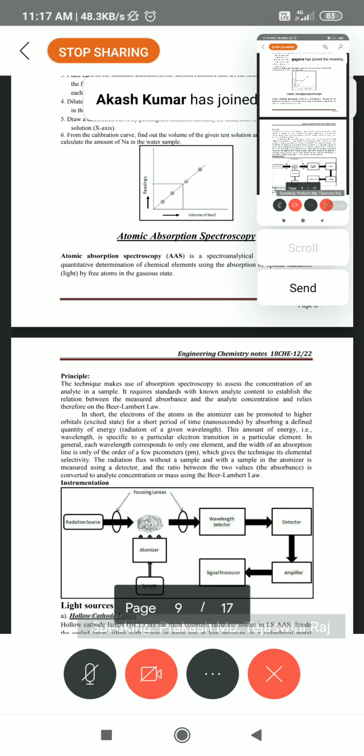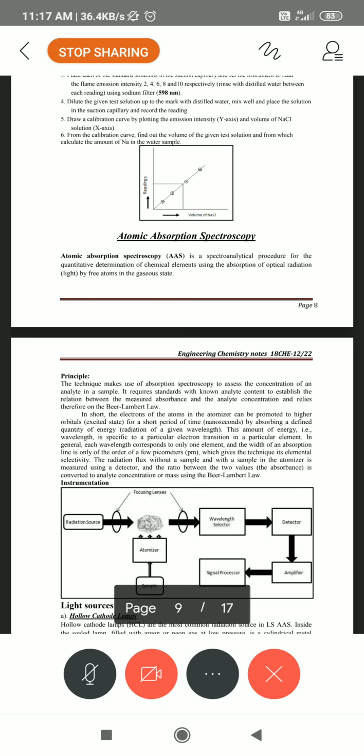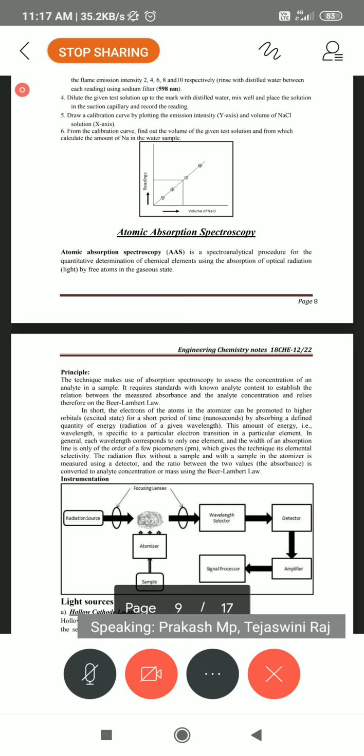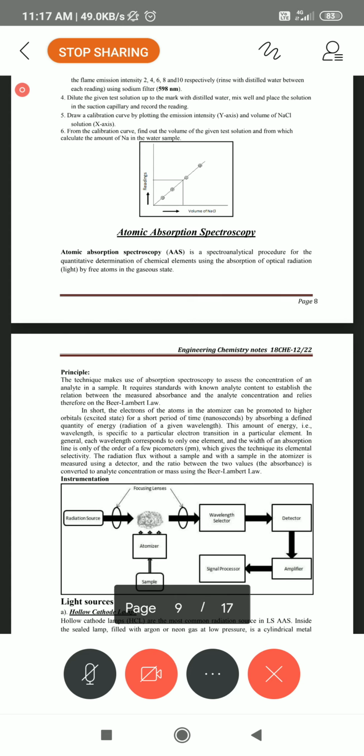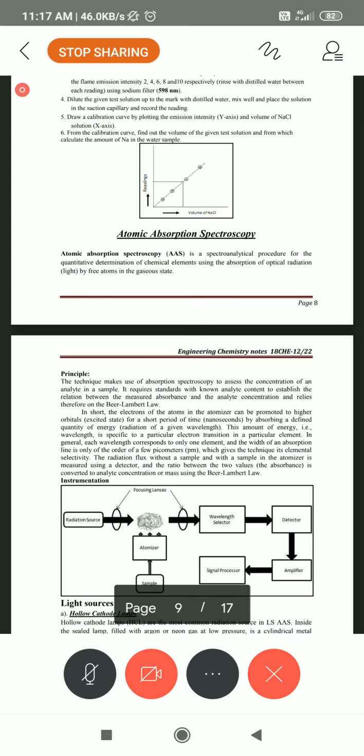We can estimate both quantitatively as well as qualitatively. So listen first. Very neatly we can understand how many metals, how many substances are dissolved in the solutions.